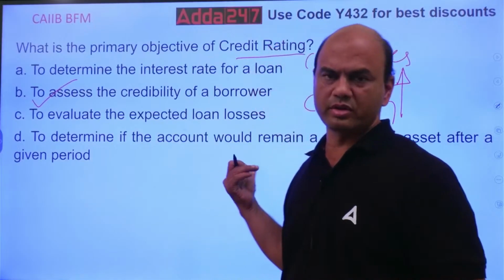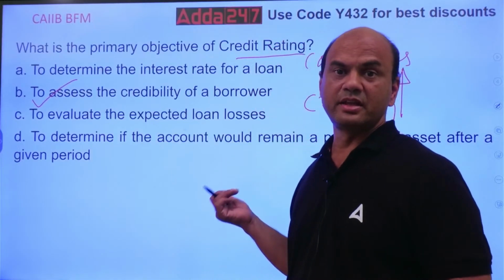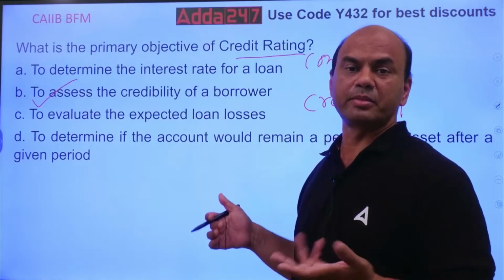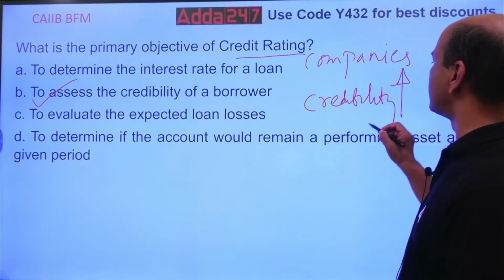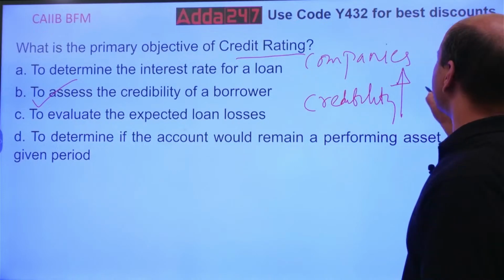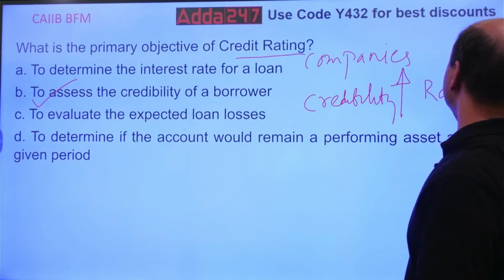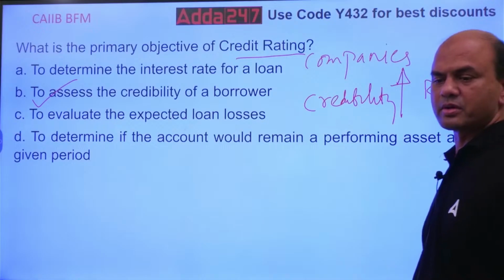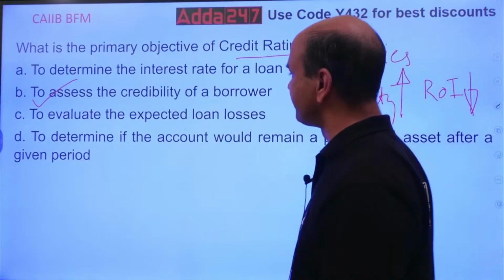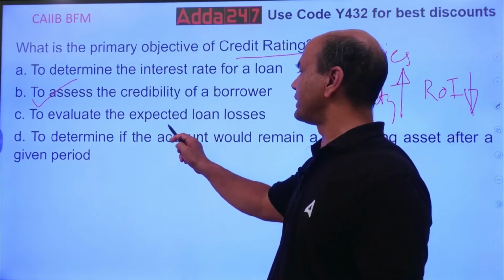Or for companies, his rating will be more, AAA. So once a borrower has high credibility, the rate of interest will obviously be low for that customer. So rate of interest is a byproduct of credibility. It's not the main product. Main is credibility.